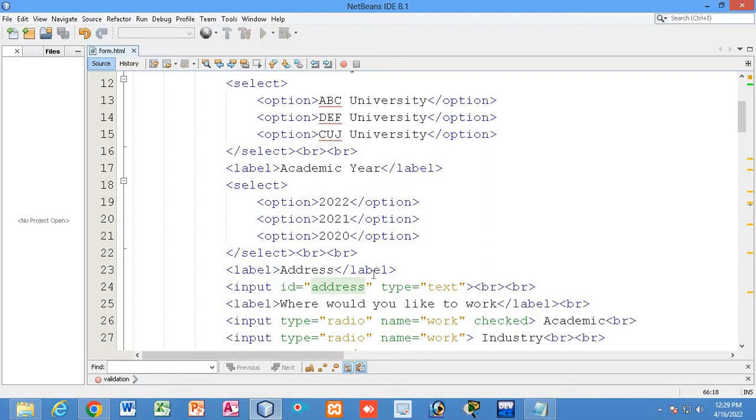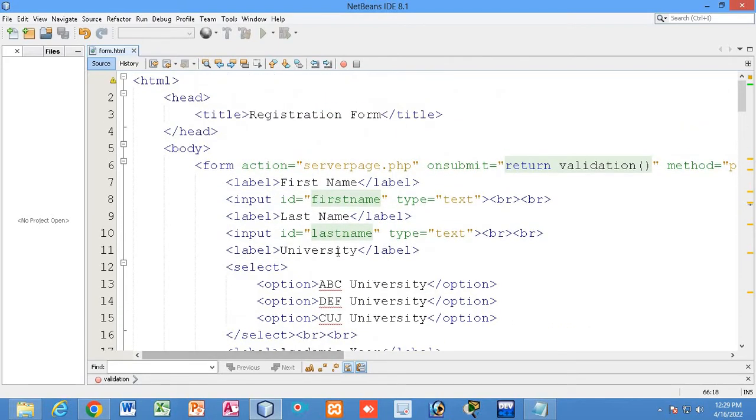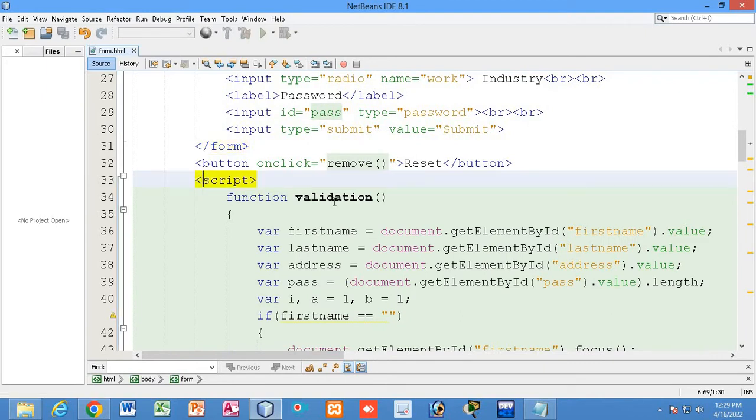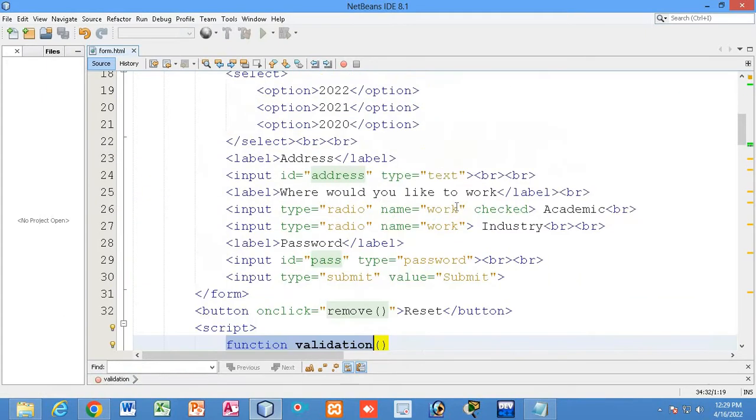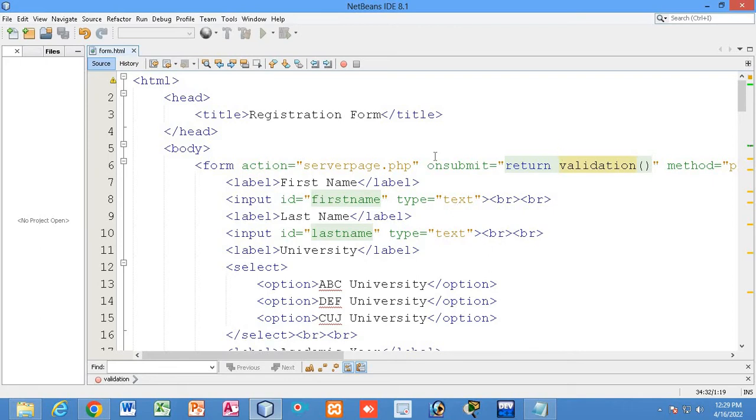This form I designed in the previous class, and I have also shown some of the validation. So this is the form, and I have used the onSubmit return validation method. You can see in the JavaScript I have added this function. Now just see, this is the input field which will accept the first name from the user. This particular field is recognized by the ID firstName.